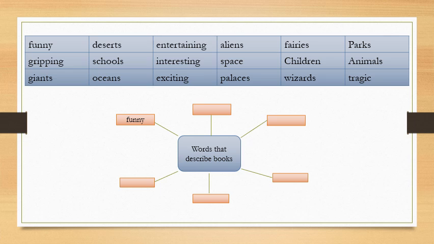In the same way, you can find some more describing words. What are describing words? Nothing but adjectives. Look here, entertaining and interesting. That means if you read that book, it is an interesting book. Then here, next one, tragic. Then thrilling, exciting, like that. You can describe in that way. You can find all those words from the box and you have to fill in this web chart. Understood?